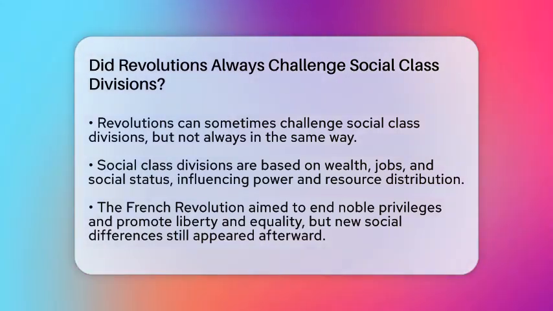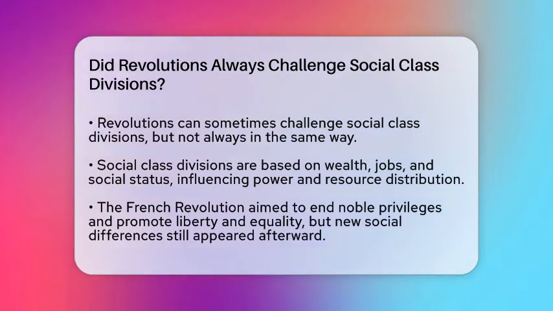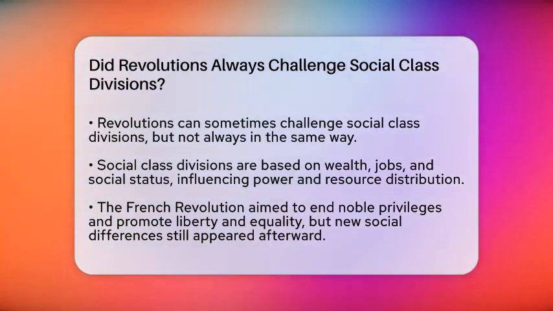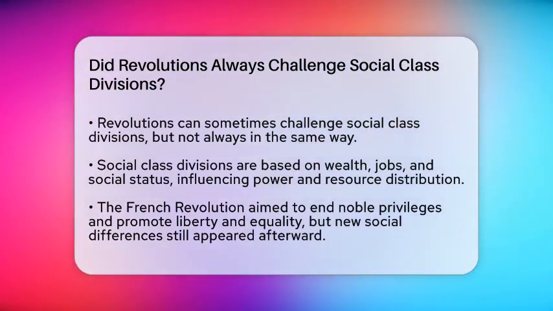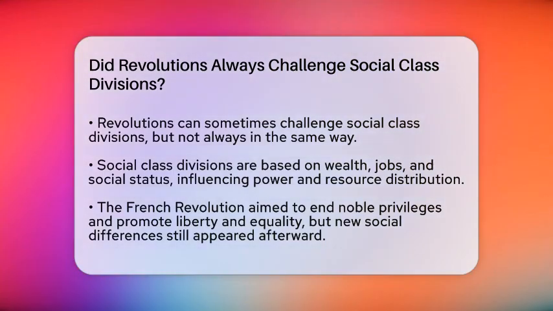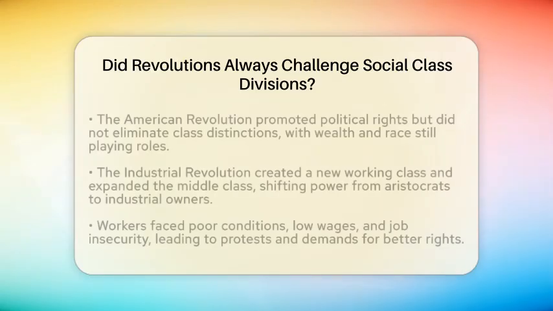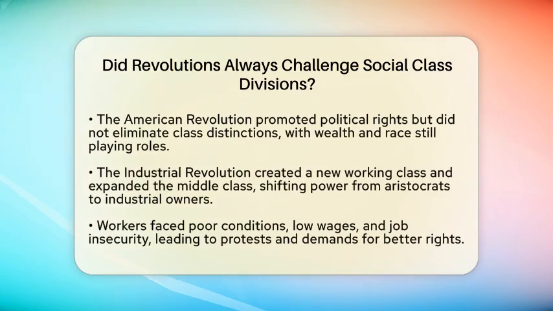For example, the French Revolution of 1789 fought against the privileges of nobles and clergy. It aimed to end the old system where the rich had all the power and the poor had little. The revolution abolished noble privileges and promoted ideas of liberty and equality. But even after these changes, new social differences appeared. Some people still had more rights than others based on income, gender, or political participation.